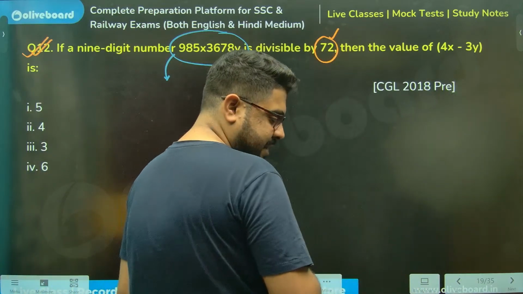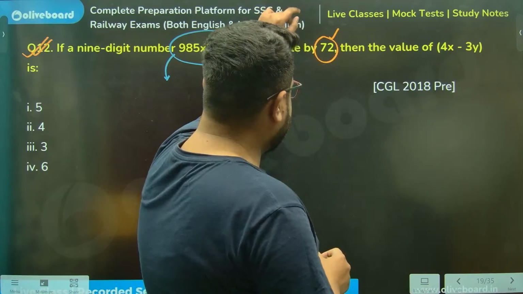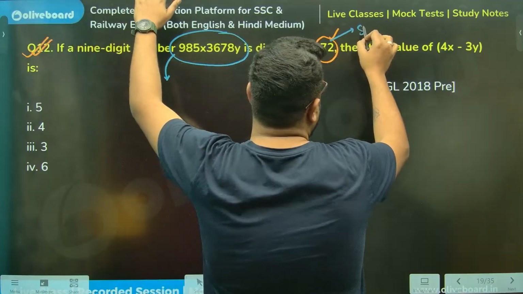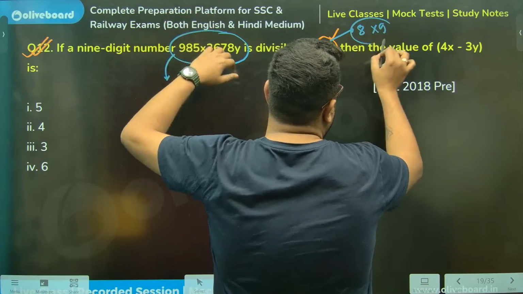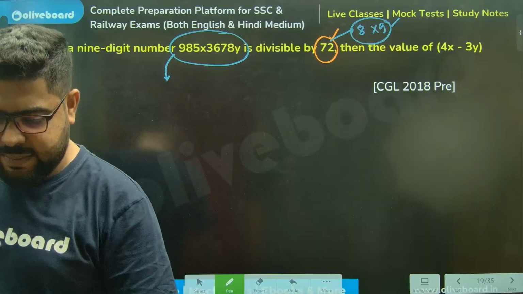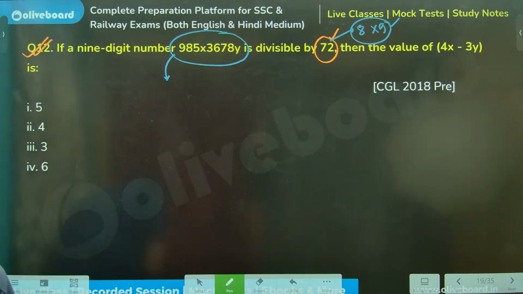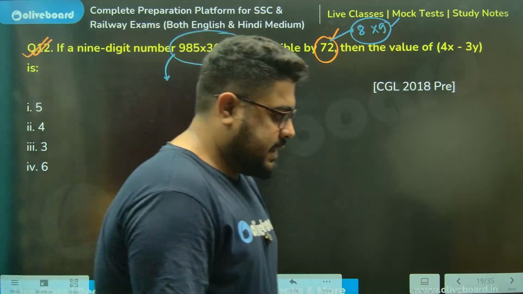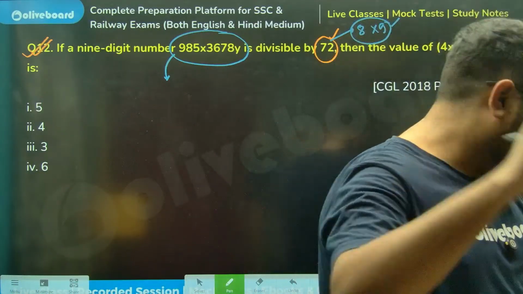Okay, chalo. Sir, 72. First things first, that means 8 into 9. Tell me, which divisibility should I check first? You guys tell me. Perfect, thank you. Chalo. Which divisibility should I check first?